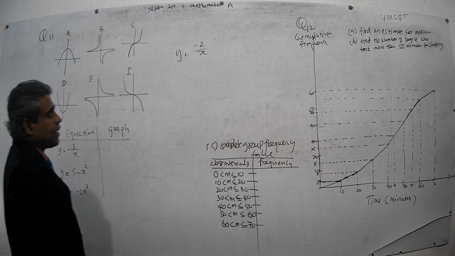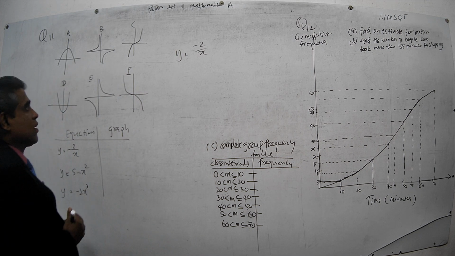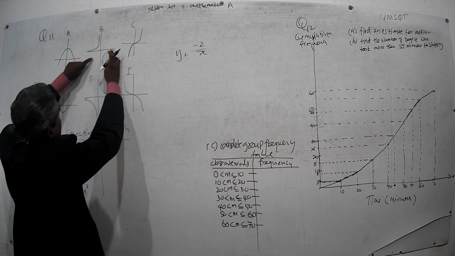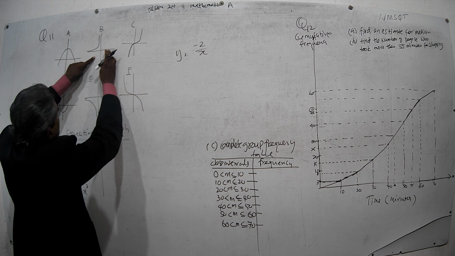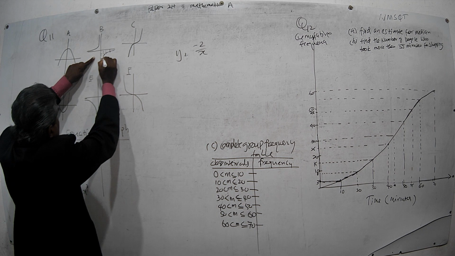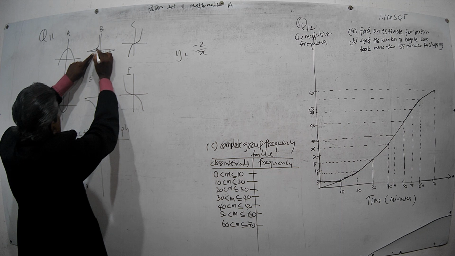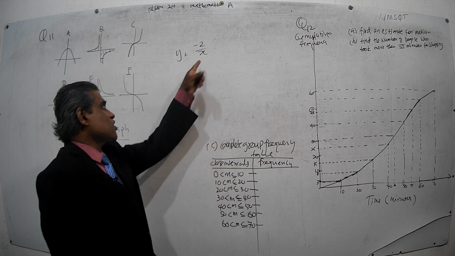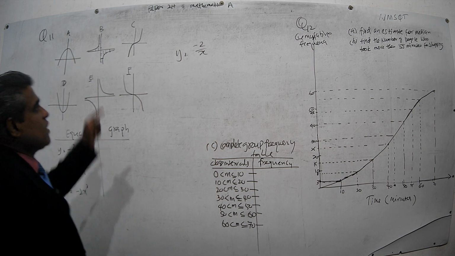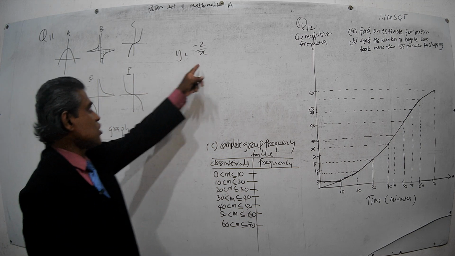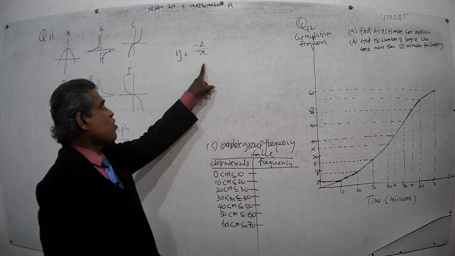Now, how do we determine that? We will determine it by looking at the signs. In this one, when the x values are positive, the y values are negative. See, here the y values are negative with all positive x values. Here, with all negative x values, you get positive y values. Therefore, in this one, when x is negative, y must be positive. When x is positive, y must be negative.